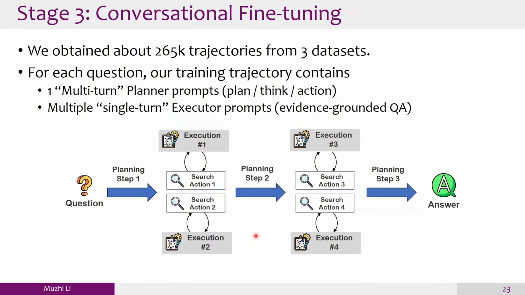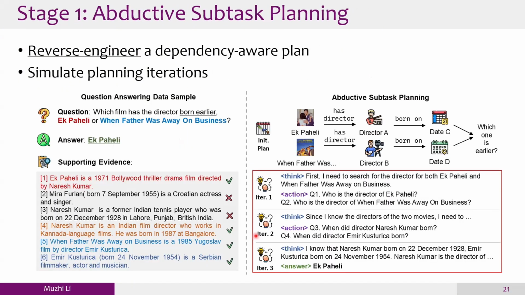I would like to also mention a small part. During the construction of the synthetic trajectory, we can actually use a different LM than the one which will be trained. We can use a 70 billion Qwen or Llama model to construct the synthetic reasoning path. And for a larger model, the task will be easier.